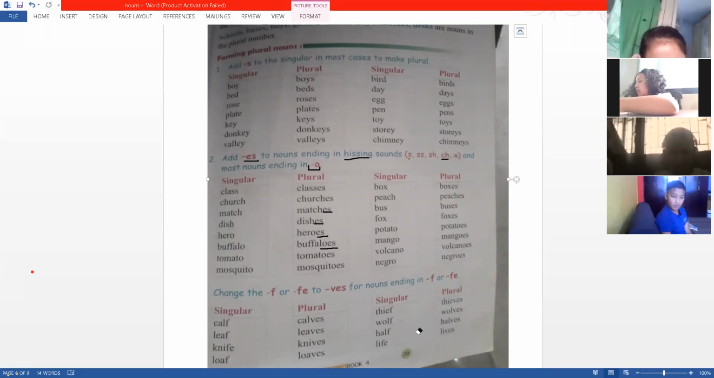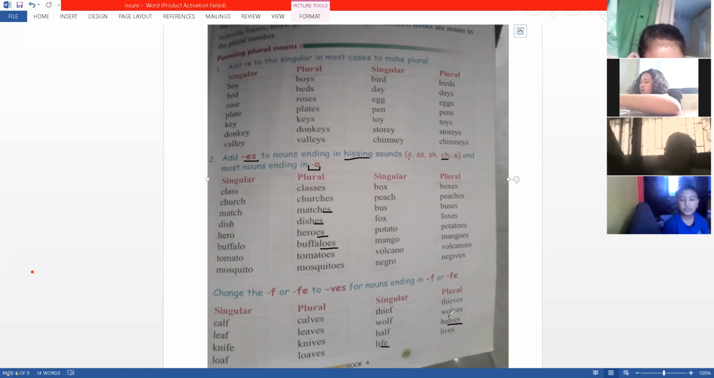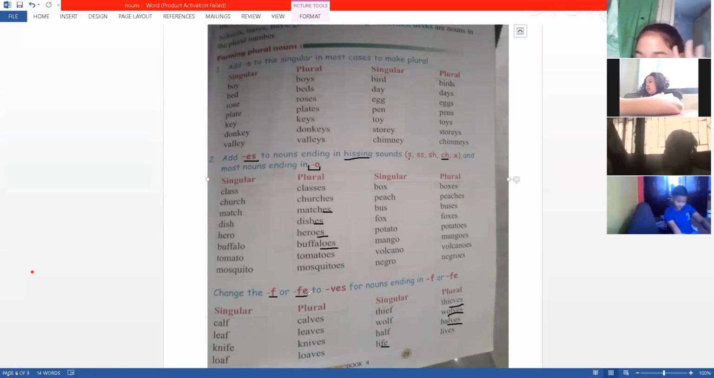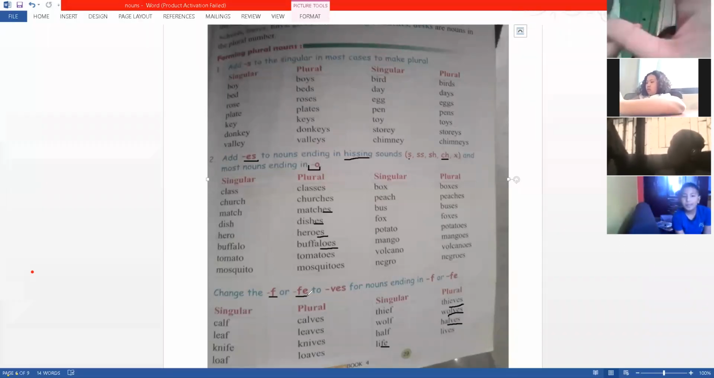Knives. Life is also another example of fe at last. So if there is fe at last, fe will change into ves. So lives, halves, wolves, thieves. So this is how it changes, right? When there is f or fe at last. So we have already studied 5 things. One, when there is hissing sound. Then ch sound and o sound, there is es. And when there is f or fe at last, you use ves.